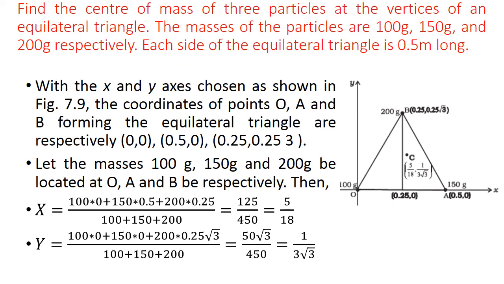Similarly, y coordinate can be found by y is equal to m1 y1 plus m2 y2 plus m3 y3 divided by m1 plus m2 plus m3. Putting the values and calculating, we have coordinates of point C, that is center of mass, is 5 by 18 and 1 by 3 root 3.